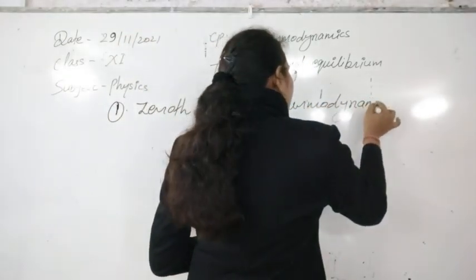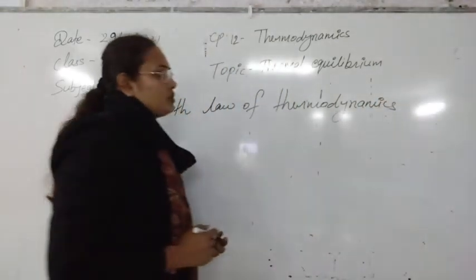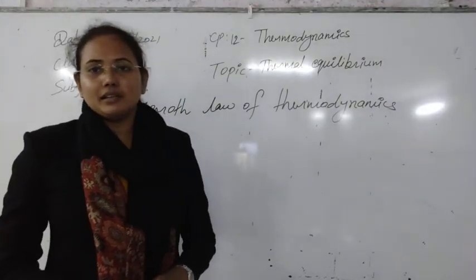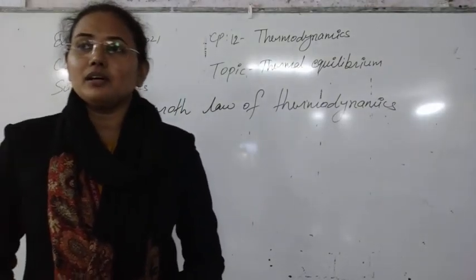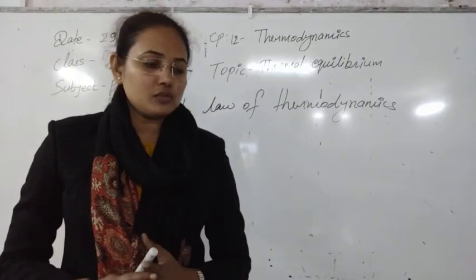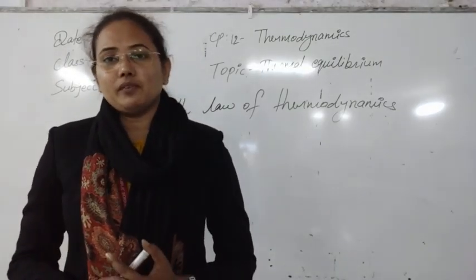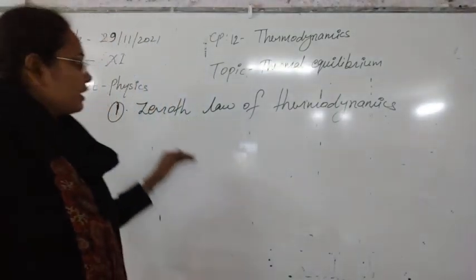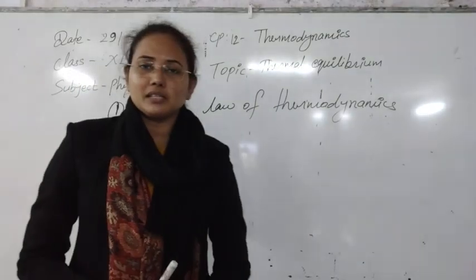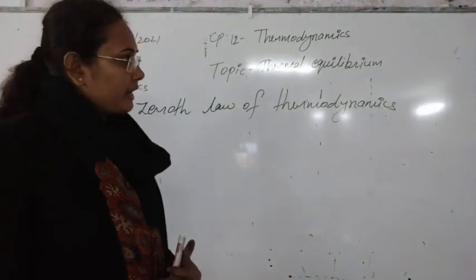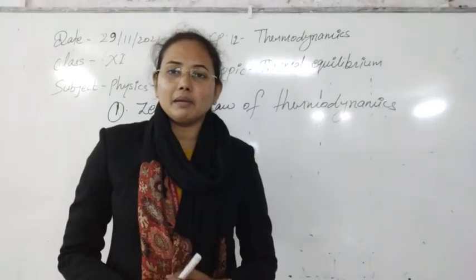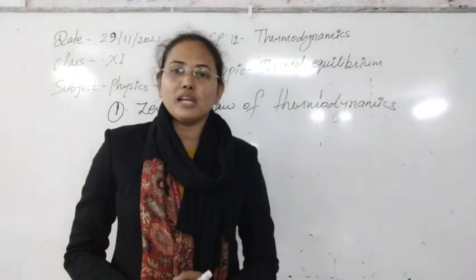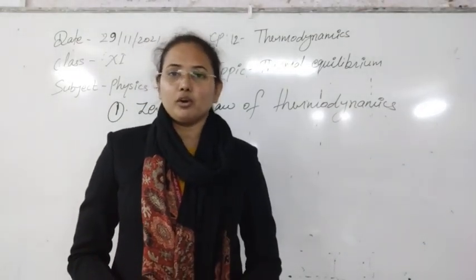So students, if you start to study thermodynamics, it depends on some kinds of laws. Four laws are given in thermodynamics, and the whole of thermodynamics totally depends on these four laws. The first law of thermodynamics, second law of thermodynamics, third law of thermodynamics, and the law that you are seeing, this is known as the zeroth law of thermodynamics. One by one, some quantity can be calculated by each law, and that quantity plays a very important role when we are studying the transformation of heat from one body to another body.